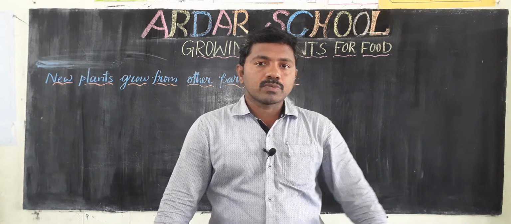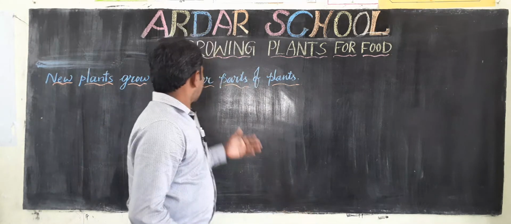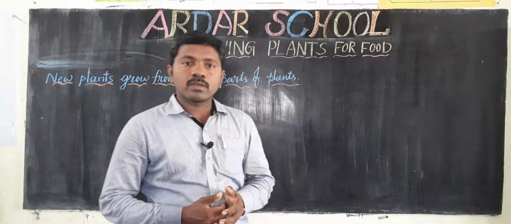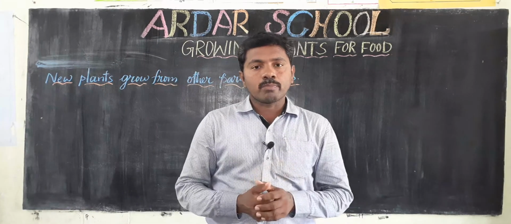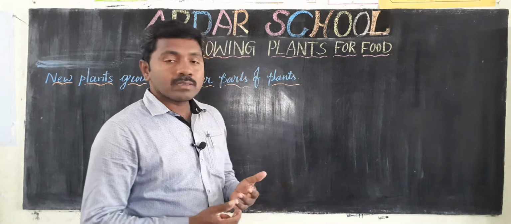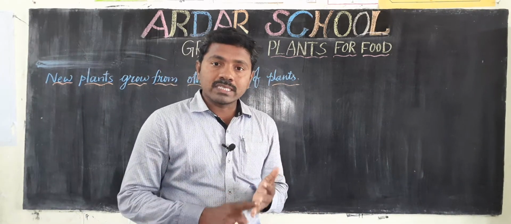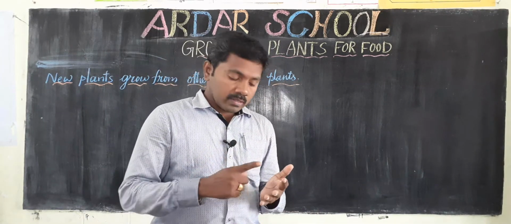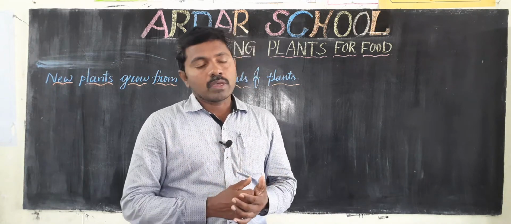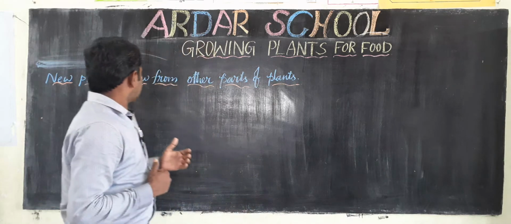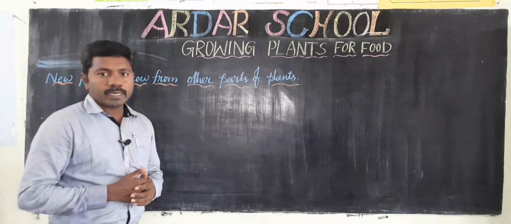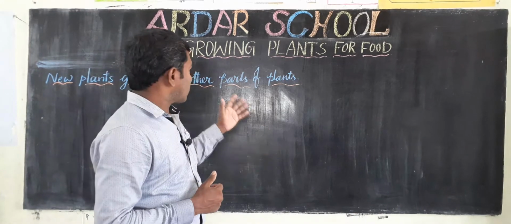So last video we discussed growing plants for food. In this topic we already discussed what a seed is and why seeds are dispersed. At the same time we discussed the dispersal of seeds. Now we discuss how new plants grow from other parts of the plants.